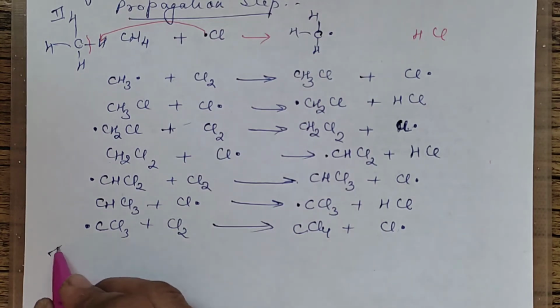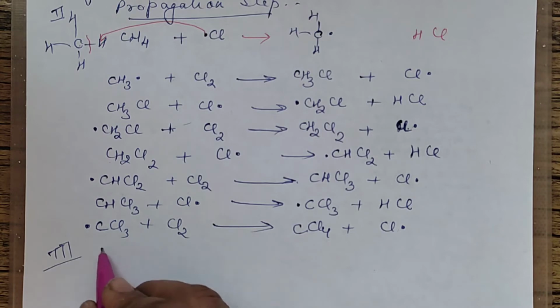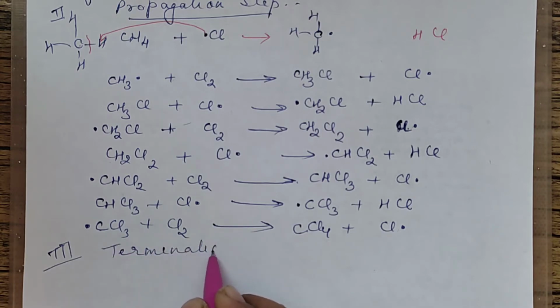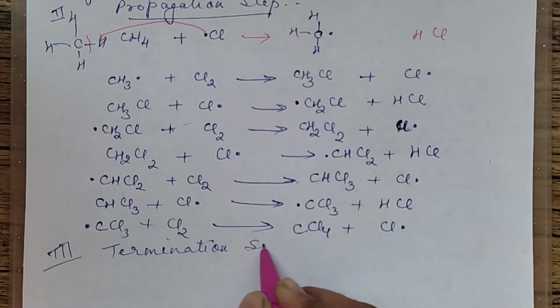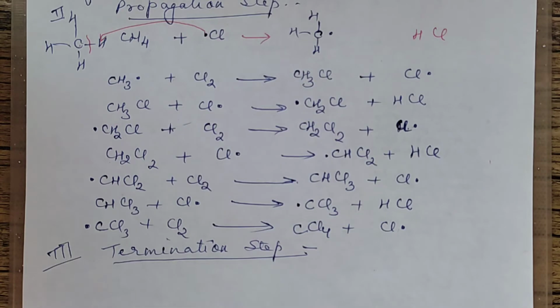Now we come to the last step, that is the chain termination step. In the chain termination step, whatever free radicals are left over have equal probability to combine with each other. For example, if two chlorine free radicals are left over, they will combine and form Cl2.